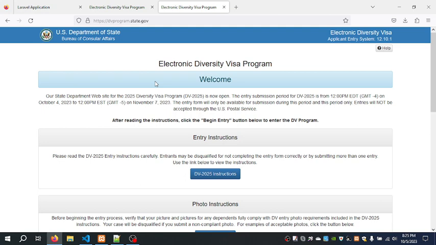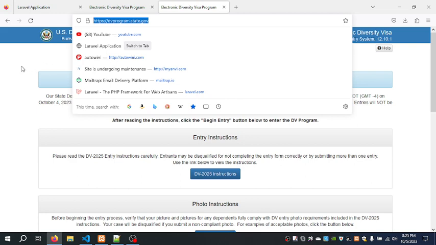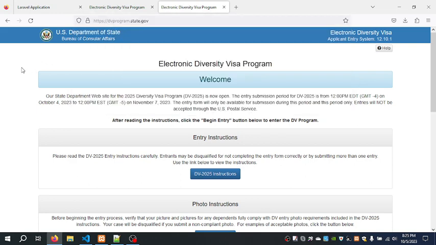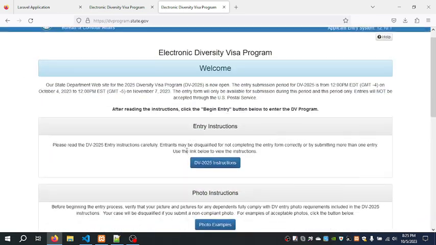And I'm telling you that if anybody tells you that there is another way to register for the US visa lottery and it is not from this website, then the person is trying to scam you. Over the years, I have been seeing a whole lot of people sending links saying register here, and all of them are not true. If the link is not coming from dvprogram.state.gov, then it is a scam. Don't follow.